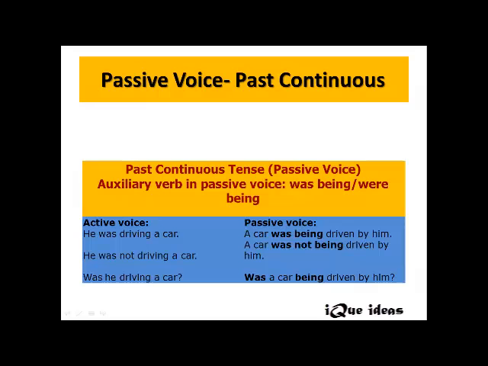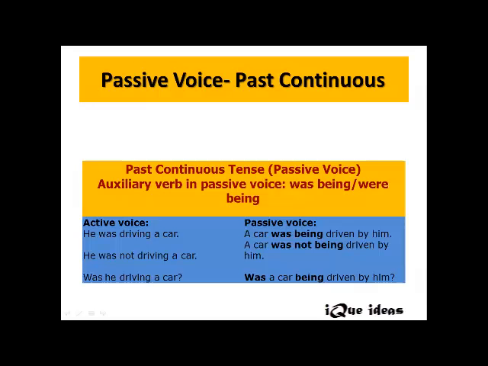He was driving a car is in active voice, right? And the sentence is in past continuous. Now, same thing, the interchange takes place. That's how the object a car becomes the subject. A car was being, 3V of driving is driven by him. He gets changed to him. Okay, let's analyze the verb form here. 1V is drive, 2V is drove, and 3V is driven. Right, let's look at the next sentence.